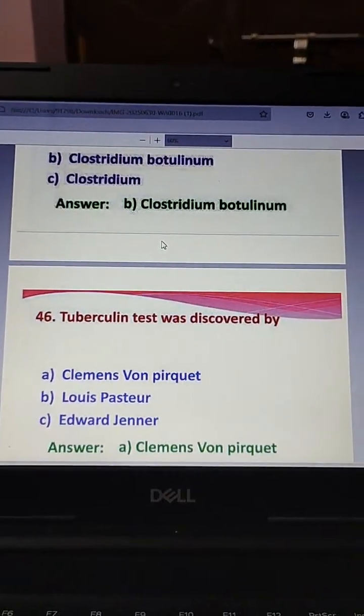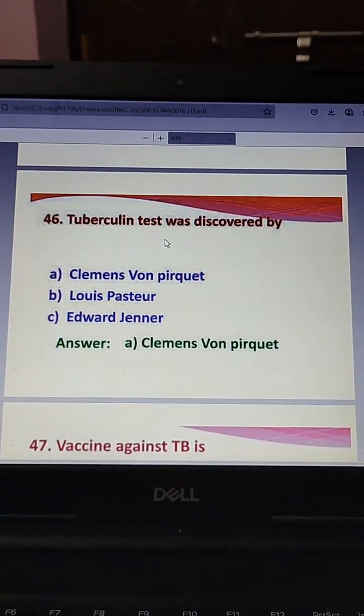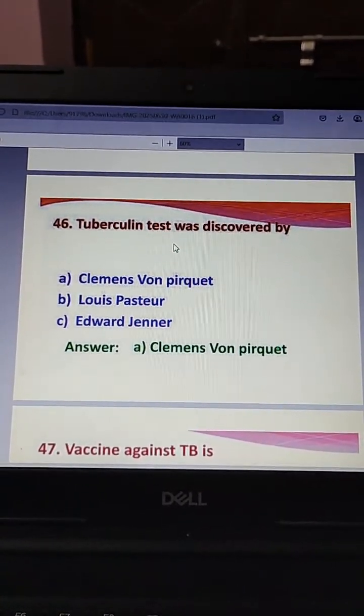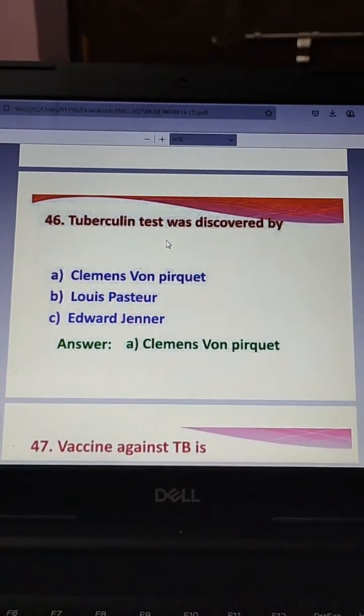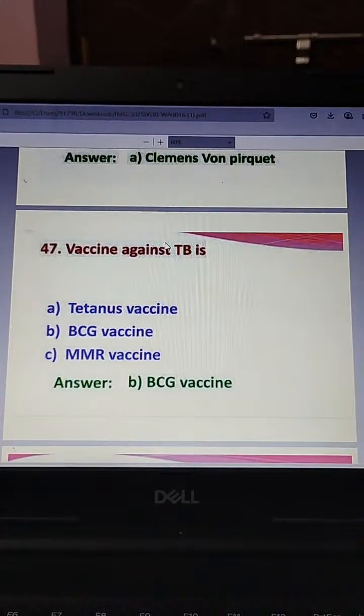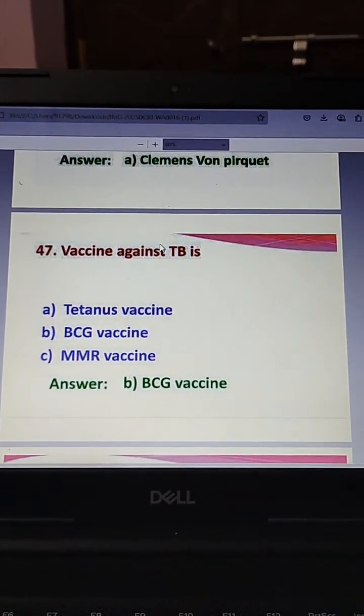Next, tuberculin test was discovered by: Clemens von Pirquet, Louis Pasteur, Edward Jenner. The answer is Clemens. The next one, vaccine against TB is: tetanus, BCG vaccine, MMR vaccine. The answer is BCG vaccine.